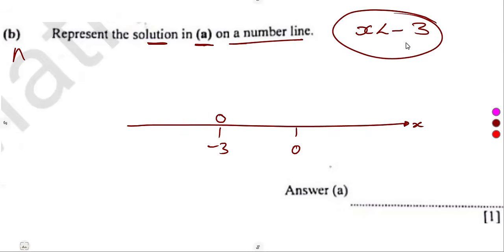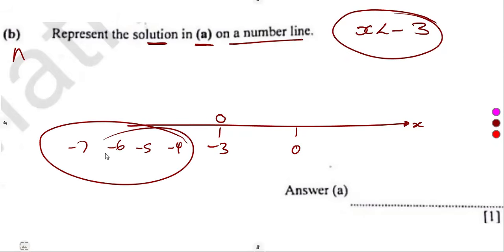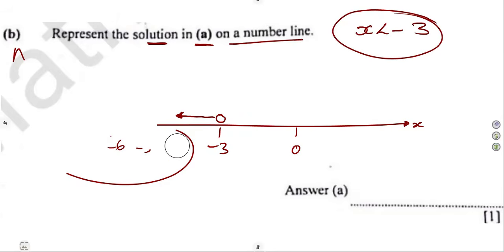Then which values represent values that are less than minus 3? This is minus 4, minus 5, minus 6, minus 7. All these values, they are less than minus 3. So that is where we are going to have what? The X values, you indicate with an arrow that side. That is the condition. You have your number line. So this was a direct question again.